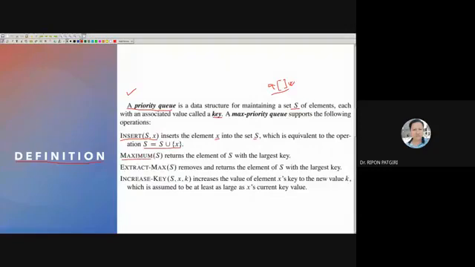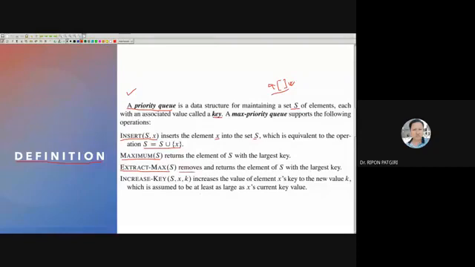Maximum will return the max top element. How will you get the max element in the max heap? A of 0 will return the largest item. Am I clear? Extract max means it removes the max element A of 0 and reheapifies, returning the maximum element.